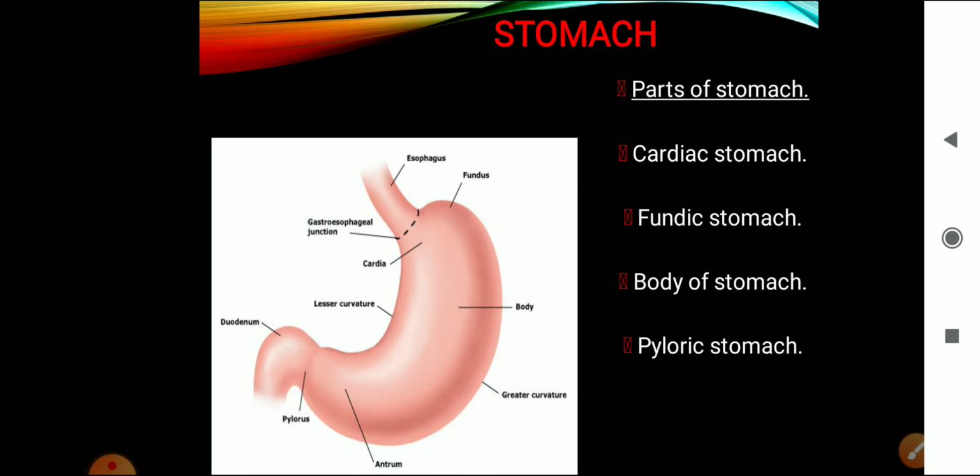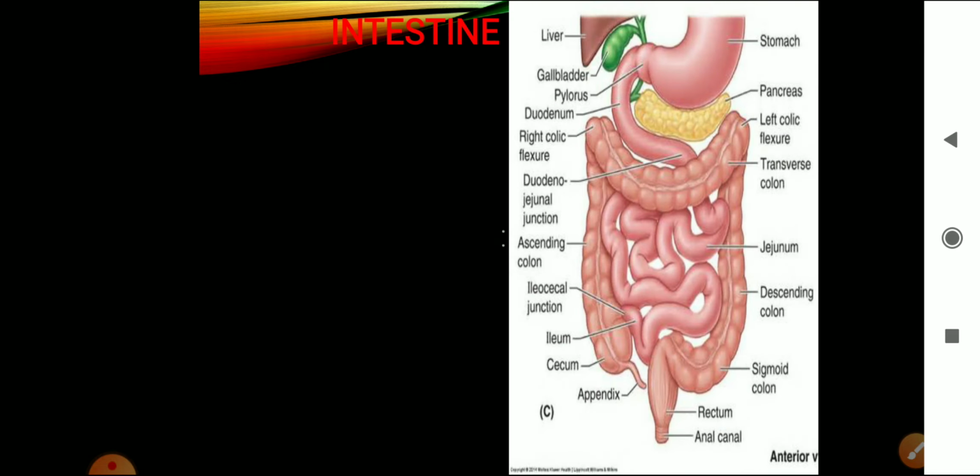The main part of the stomach is called as a body of the stomach. The cardiac stomach is the first portion of the stomach, that is immediately after esophagus. The first part of the stomach is called as a cardiac stomach, and the name is because it lies near the heart. Then comes a fundic stomach, body of the stomach, pyloric stomach, and the cavity of the stomach is called as antrum. Coming to the next, that is stomach leads into the intestine.